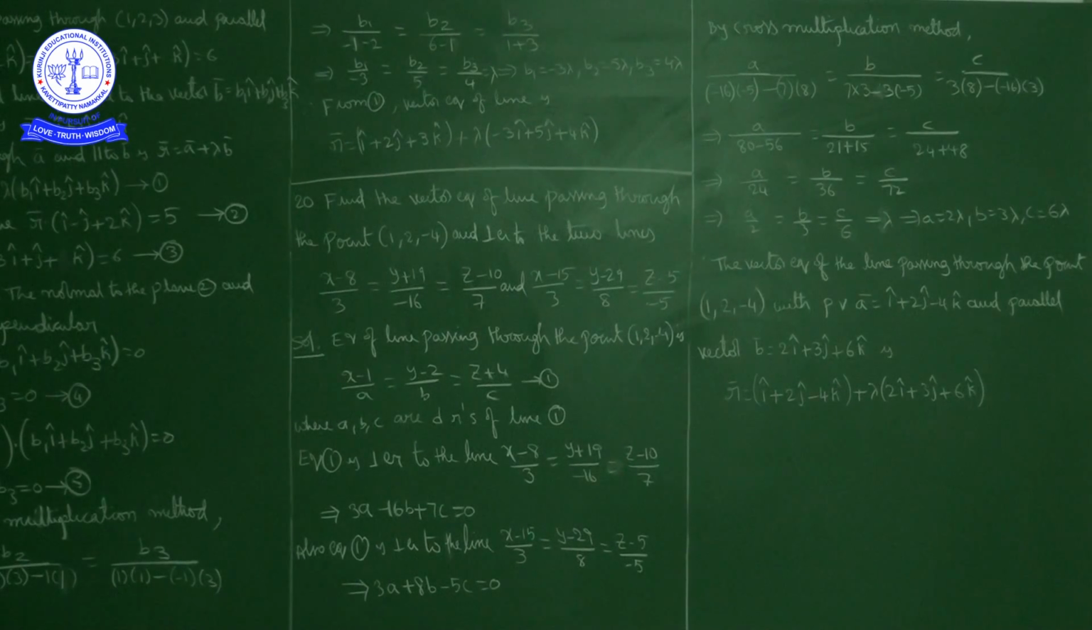Now one more condition is given: equation 1 is perpendicular to the line (x - 15)/3 = (y - 29)/8 = (z - 5)/-5 also. As these two lines are perpendicular, again a1a2 + b1b2 + c1c2 = 0. Using that condition we have 3a + 8b - 5c = 0. Now we solve these two conditions by the cross multiplication method.